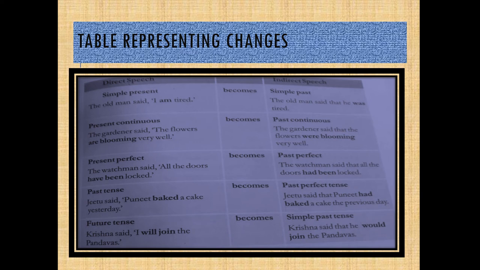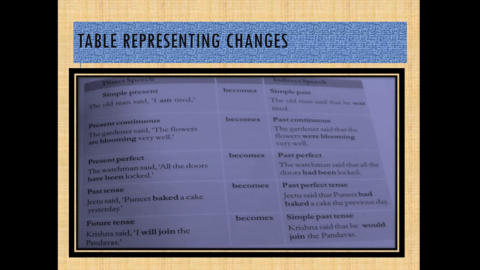Present perfect in direct speech changes into past perfect in indirect speech. Now, if a sentence is in present perfect tense in direct speech, then it will become past perfect in indirect speech. Okay, let's see an example. The watchman said, "All the doors have been locked."